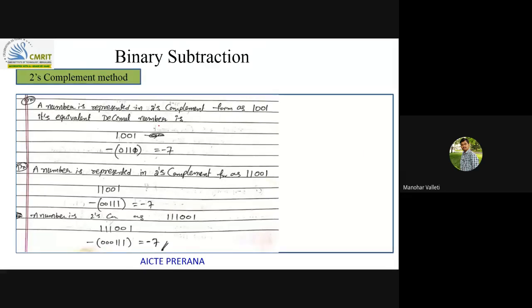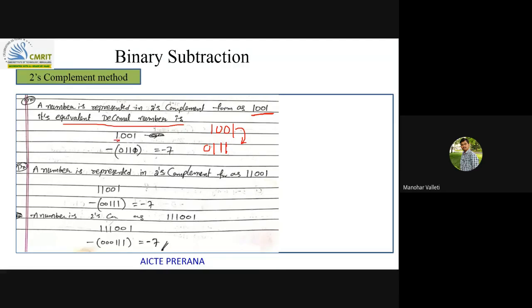So a 2's complement number 11101. How will you represent it? How will you find the equivalent decimal number if the number is represented in 2's complement form 1001? If you apply 2's complement on that, with the same concept I told, preserving this one, the rest I will apply 1's complement: 0 1 1, and this preserved one I will bring here. So this is the 2's complement form, right?